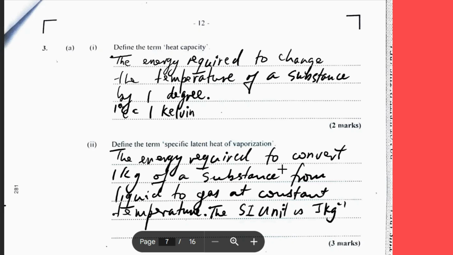What we also need to remember is that when there's a change in phase, there is no change in temperature. That is why at the freezing point and at the boiling point, the temperature of a substance does not change. So we need to remember that whenever we're doing these types of questions.